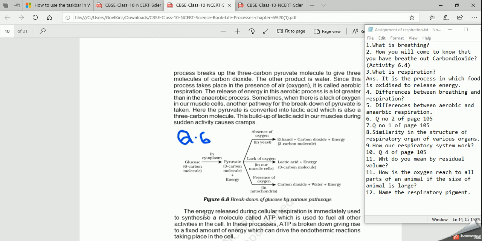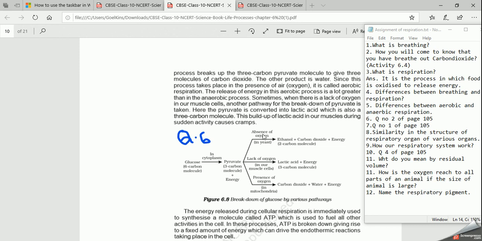So listen carefully. What is the first step in the respiration process? As I told you, the first step is breathing, that is taking in oxygen. And why are we taking oxygen? Normally, if I ask students why oxygen is necessary, you all will say, ma'am, for surviving, for living. But what is the real answer? We take oxygen because oxygen helps in breaking down food molecules in the mitochondria. Right? So the first step is breaking down glucose in various pathways.